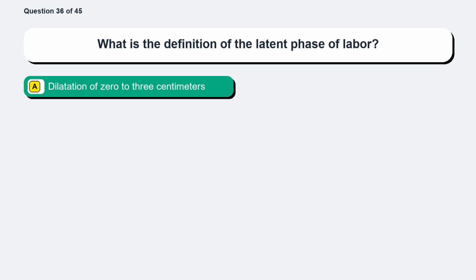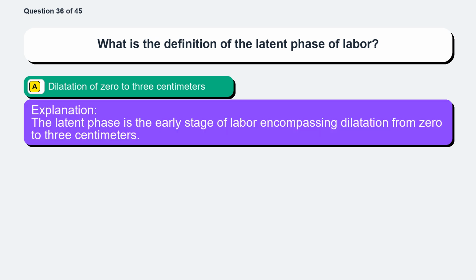The correct answer is option A, dilatation of 0 to 3 centimeters. The latent phase is the early stage of labor encompassing dilatation from 0 to 3 centimeters.